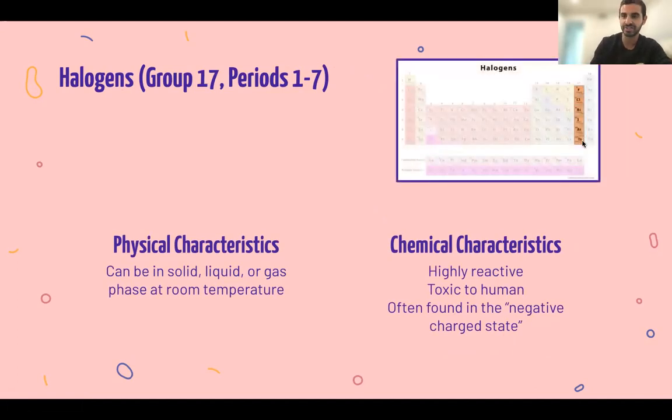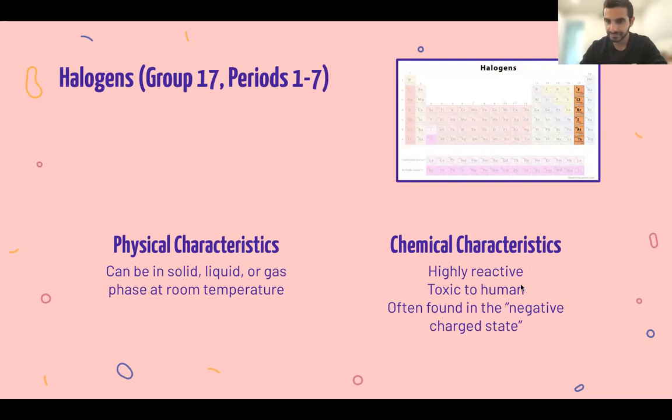So the halogens are here all the way from fluorine to Ts, which is element 117. And if you notice, if they are in a negatively charged state, if we add an electron, they will have an entirely filled p orbital. These elements are also diatomic. We'll learn about that when we talk about solutions and why they're important. Most of these exist in the liquid phase, especially, most of you should be familiar with chlorine. This is what they put in swimming pools.